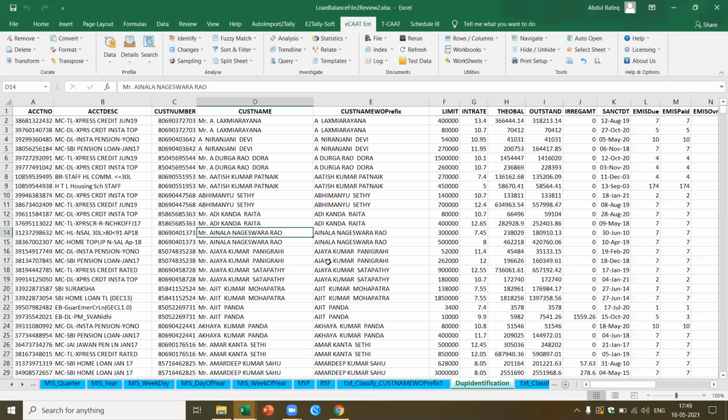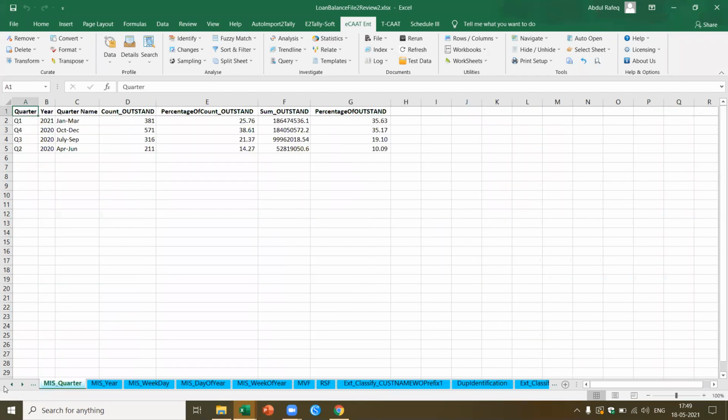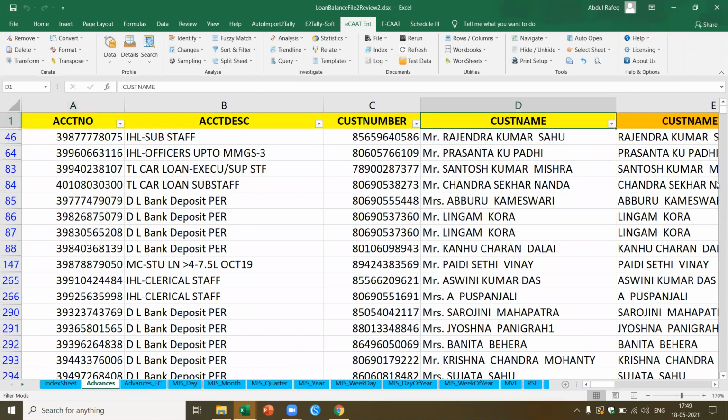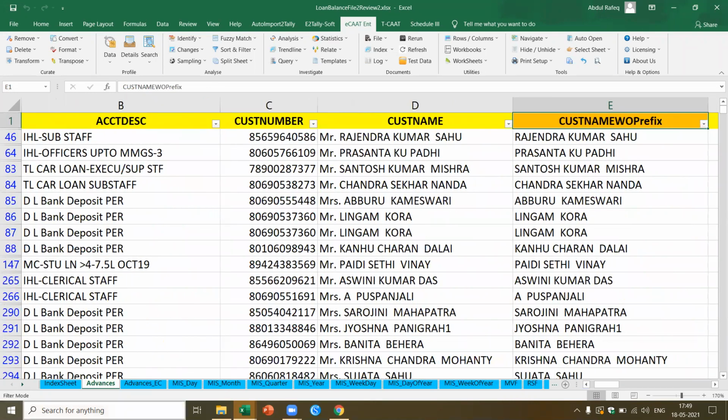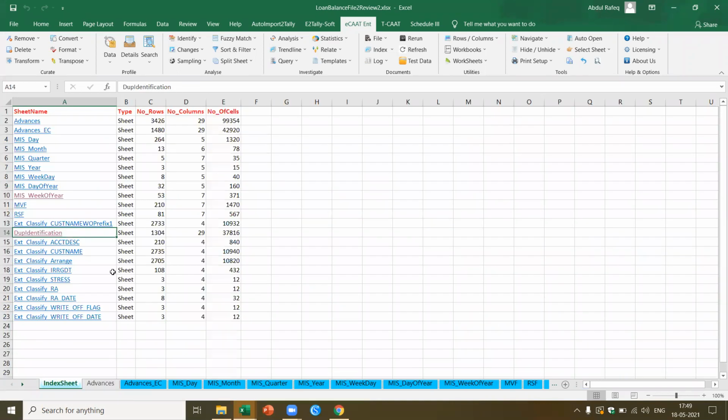I hope you got a general idea of what can be done. I just picked up one file, so I thought practically I'll show you how data analytics can be done. Now, is there any other analysis? For example, let me quickly walk you through some of the results we already got, some of the files. For example, I showed you irregular date.